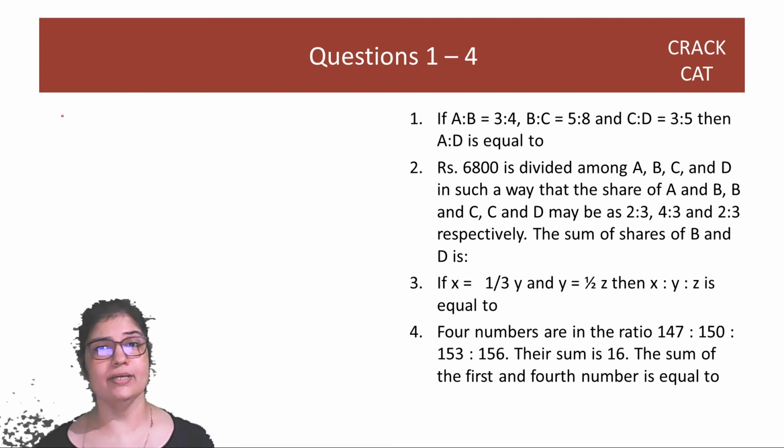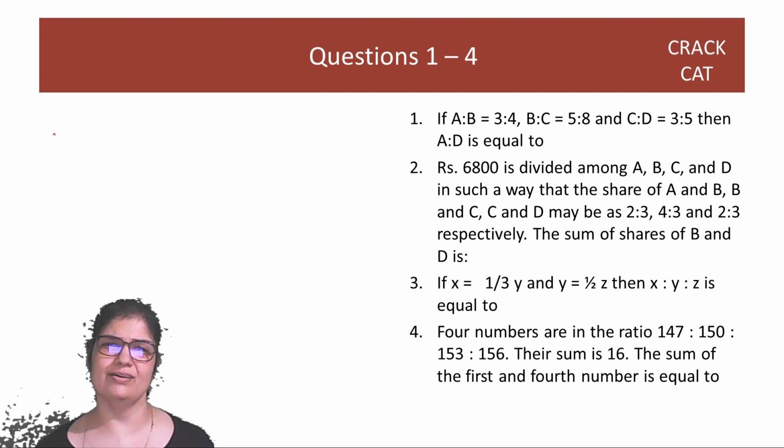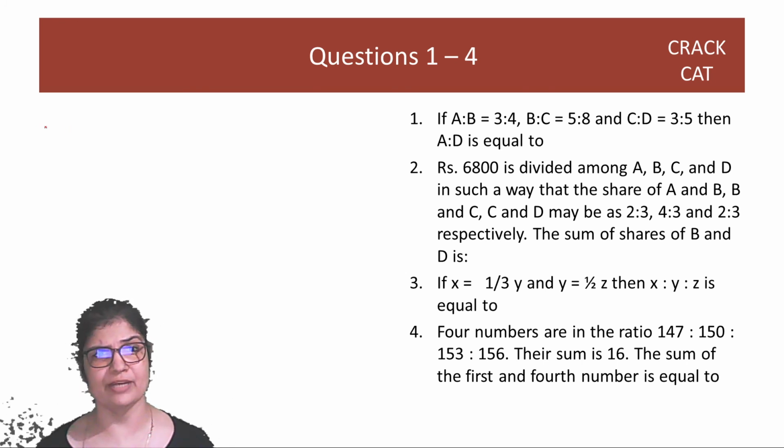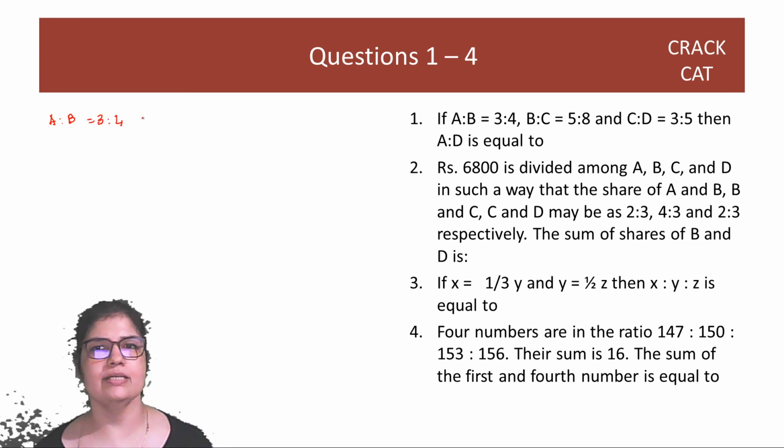A is to B is equal to, so I don't like fractions unless somebody pays me money to do fractions, then I'll do fractions. Otherwise, I avoid fractions, right? So A is to B is 3 is to 4, and B is to C is 5 is to 8. So these are A, B and these are B, C. I want to get this together.